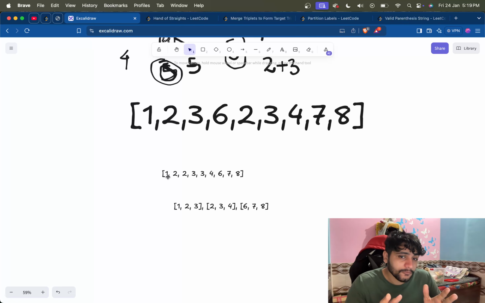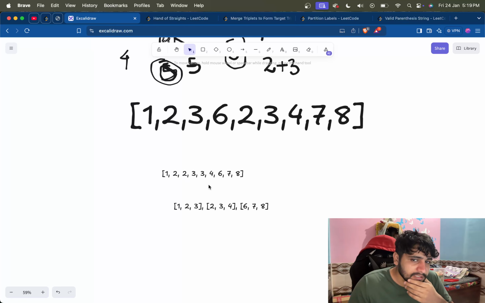Are there enough elements in the hand array that we can form this group? If we can form this group, 1 2 3 is done, but will we go to this 2, because it is already considered in a group? We should not. So we should do something to mark it as visited, so we don't have to visit it again.